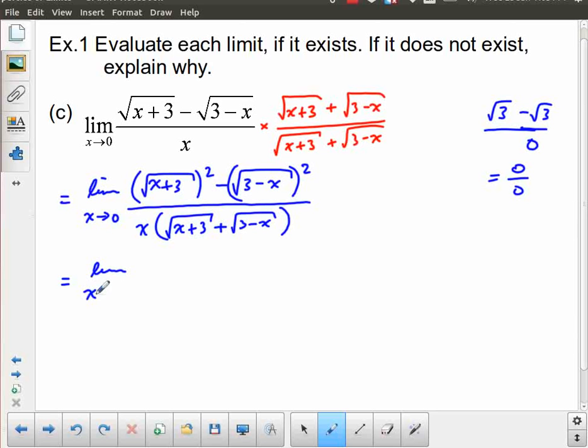We get the limit as x approaches 0. The square root of x plus 3 all squared. We've got square root and squaring. Essentially, those two operations undo each other. So in the numerator, we get x plus 3. And subtracting from that, we have 3 minus x. All divided by, and again, this denominator is just going to stay the same. Not doing anything with it except for writing it out for now.